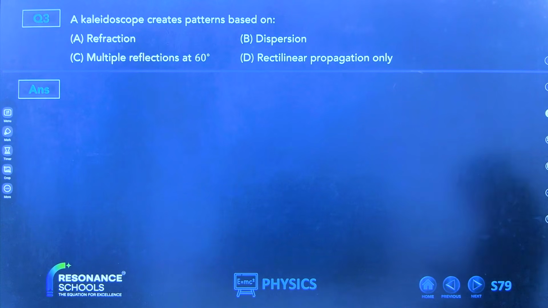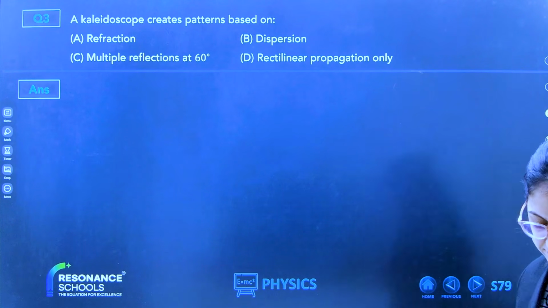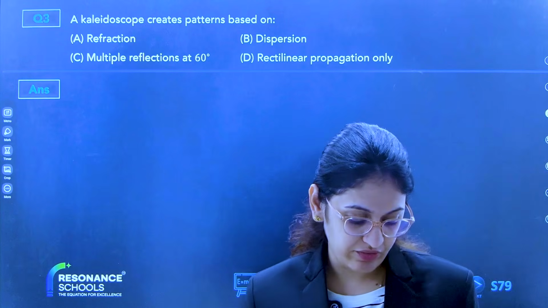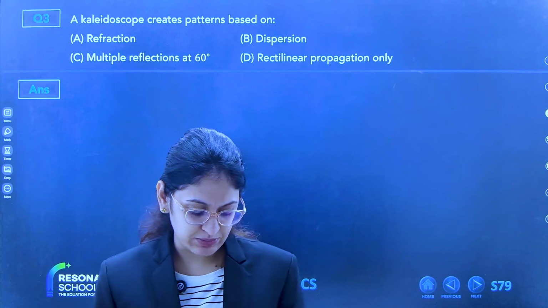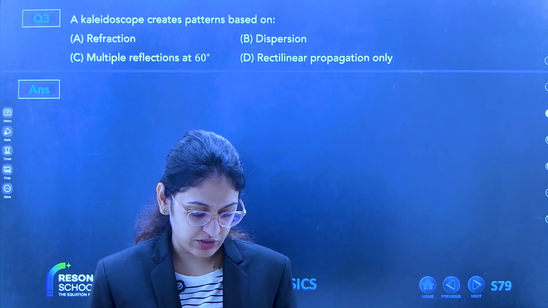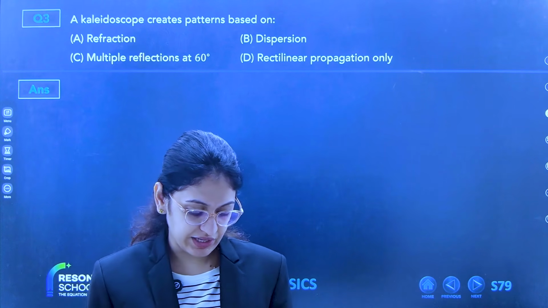See, multiple reflections. Can you explain what happens in a kaleidoscope?